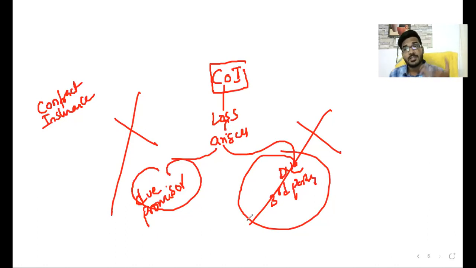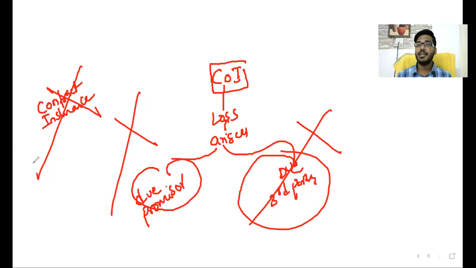Loss arises because of myself, or loss arises because of a third party, then only I will pay the damage to you. I will compensate your loss. But in this case, the damage arises because of a natural calamity. How can I replace it? The insurance company is not liable to replace the money. Why? Because that is not a contract of indemnity.